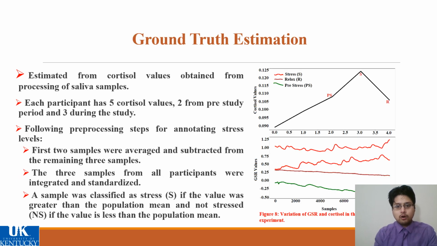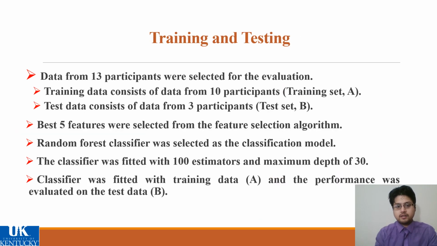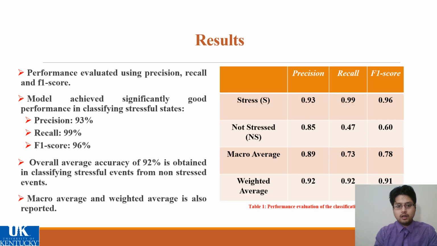For ground truth estimation, out of the 5 samples, the first 2 are averaged and subtracted from the remaining 3 samples. The 3 samples from all participants were integrated and the mean of the population is used to separate the stressed class from the not stressed class. Data from 10 participants was used for training a random forest classifier with 100 estimators and a maximum depth of 30. The trained model is tested with the remaining 3 participants. Top 5 features were selected as an input to the machine learning model. The overall accuracy achieved is 92% with precision of 93% in distinguishing stress states.